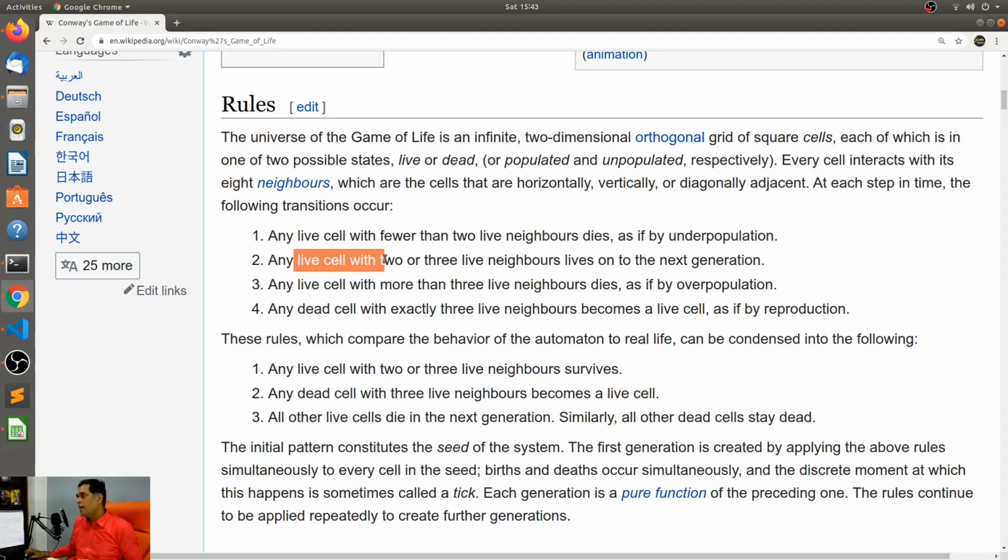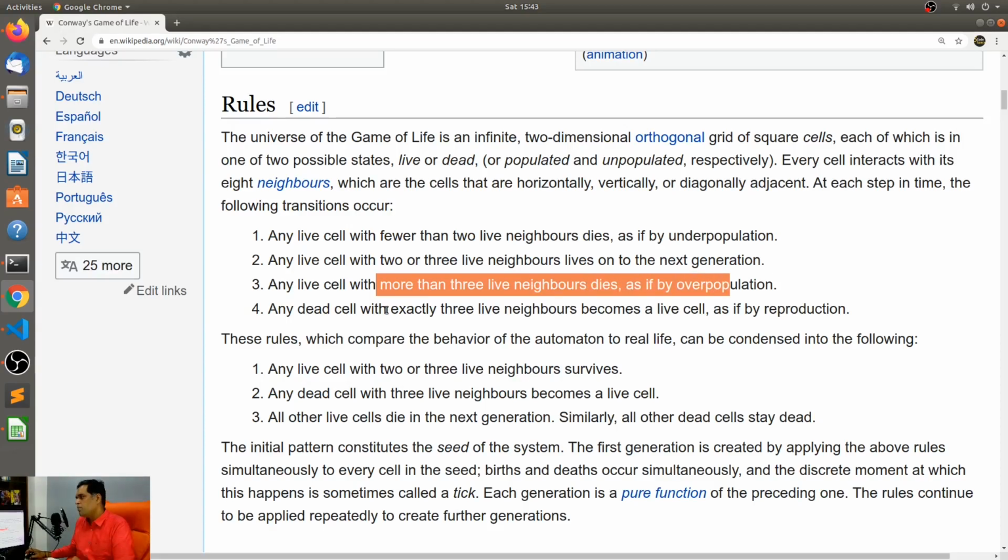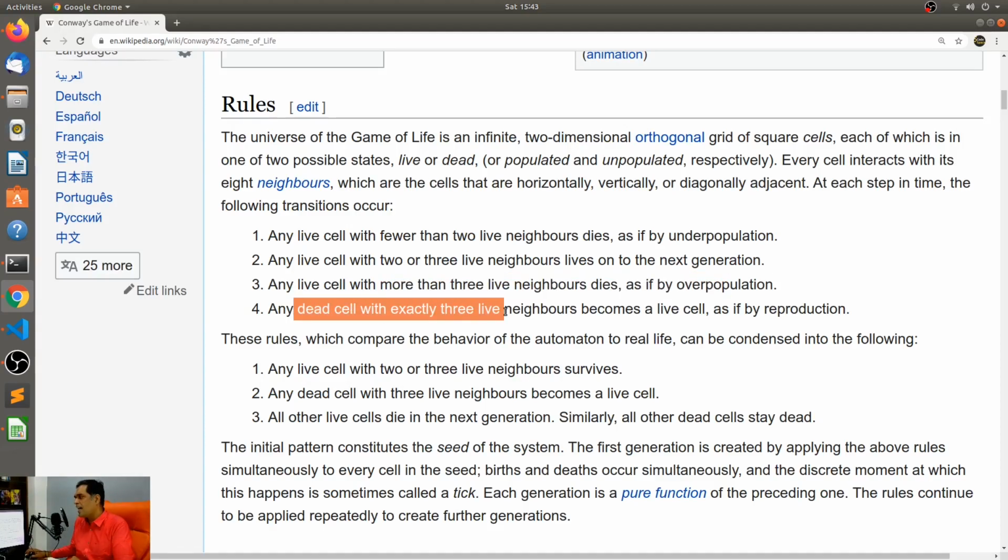Any live cell with 2 or 3 live neighbors lives on to the next generation. Any live cell with more than 3 live neighbors dies as if by overpopulation. And the fourth one, any dead cell with exactly 3 live neighbors becomes a live cell as if by reproduction. So if this is a dead cell, with nothing on it, but there are 3 cells surrounding it, it will become alive. Basically the 3 reproduce and create a new cell, however you want to put it.